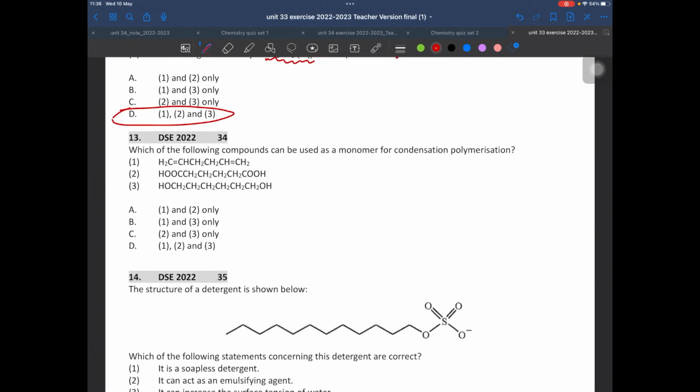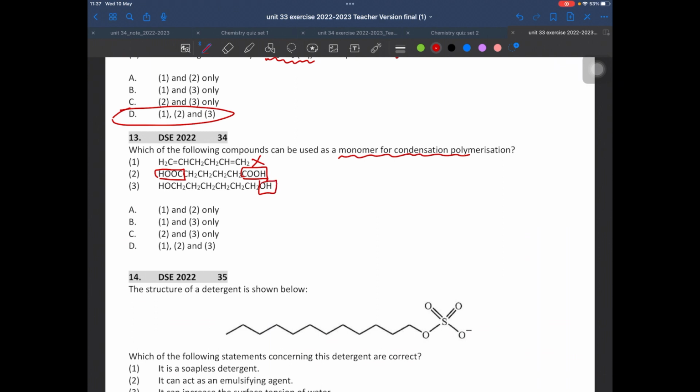Question 13, which can be a monomer for condensation? As I mentioned, there should be bifunctional groups that can react with each other, right? 1 is bifunctional, but sorry to say, it has 2 alkene groups, and they cannot react with each other. 2, this is a dioic acid, good.